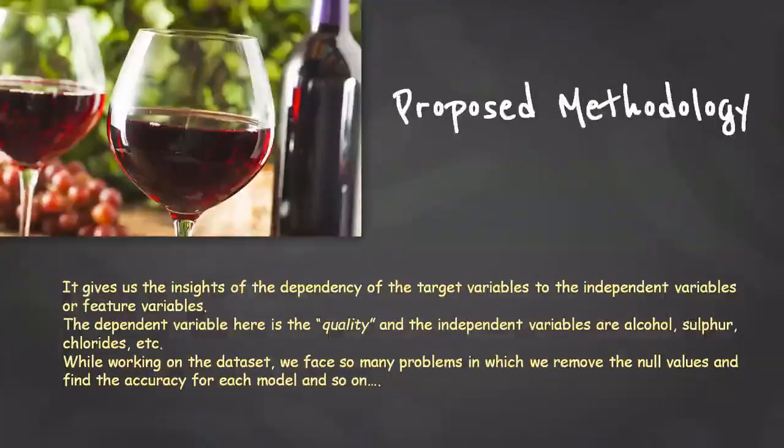Then what is the proposed methodology? It gives us insights into the dependency of the target variable on the independent variables, which are generally known as the feature variables. The dependent variable here is the quality, and the independent variables are alcohol, sulfur, chloride, etc. While working on the dataset, we face so many problems like removing the null values and checking the accuracy, precision, F1 score, and so on.